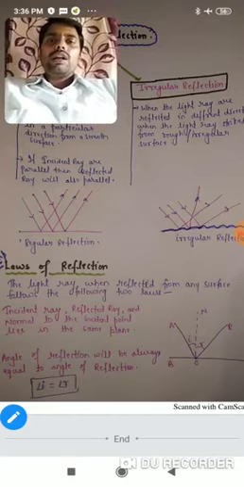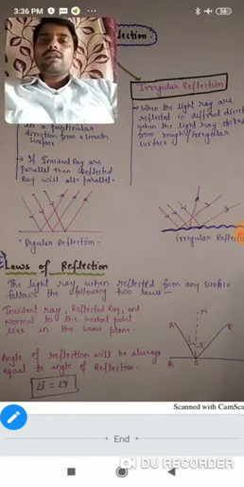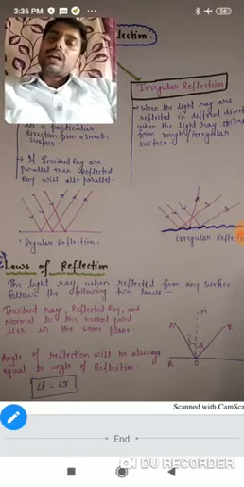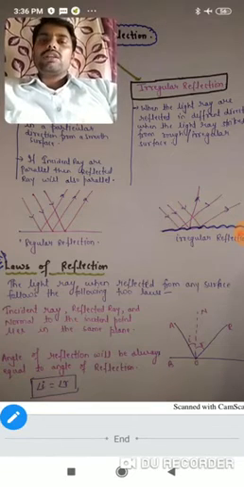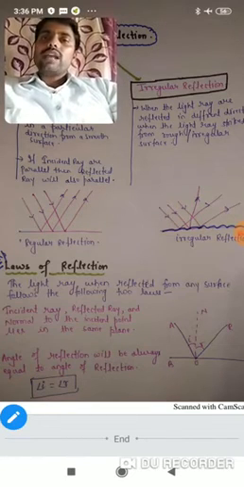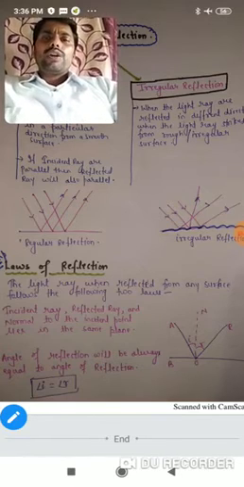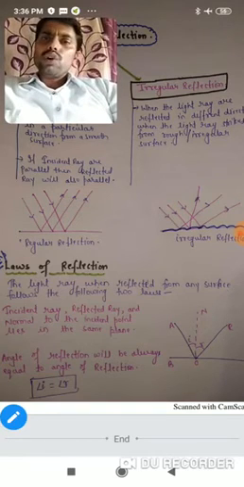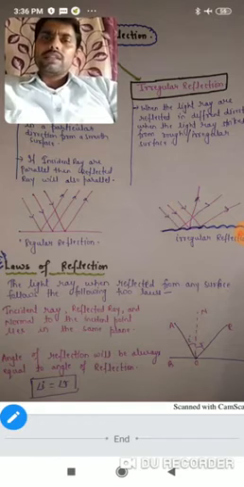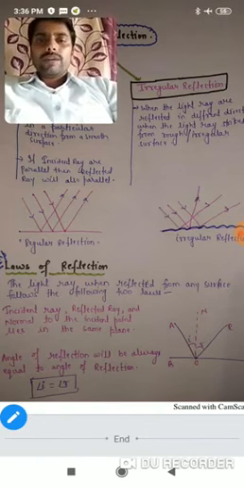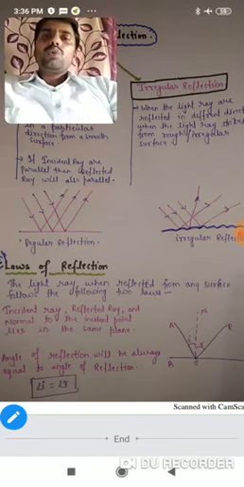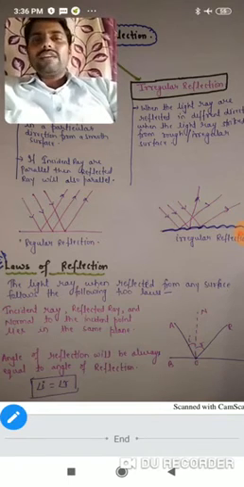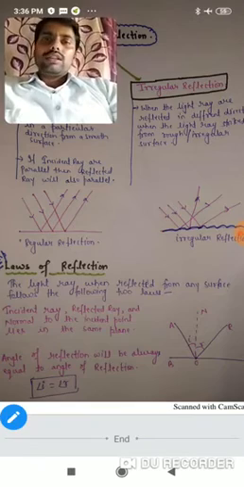Now what about the second law? As we have studied, there are two angles: the angle of incidence and the angle of reflection. According to the second law of reflection, the angle of reflection is always equal to the angle of incidence. So these are the two laws of reflection, meaning angle i will always be equal to angle r.